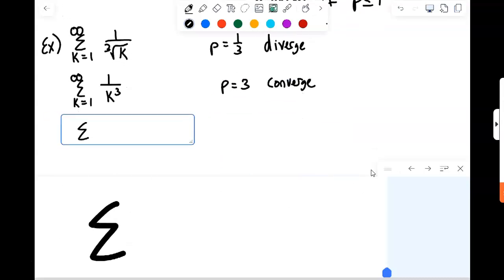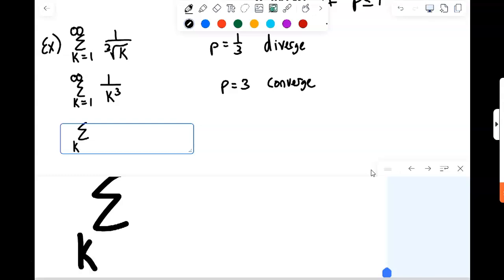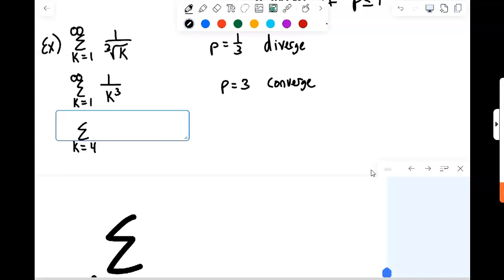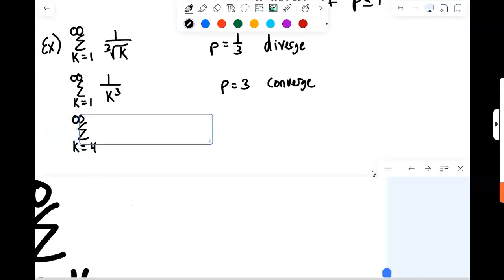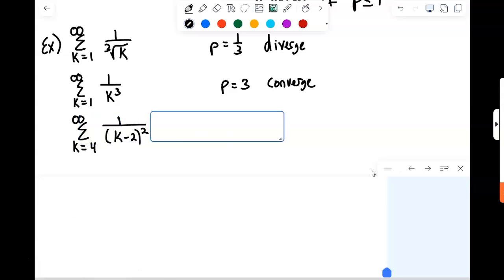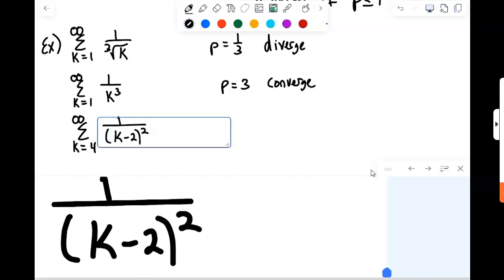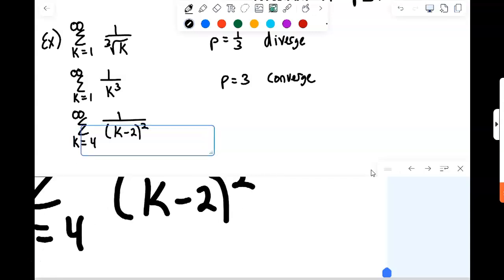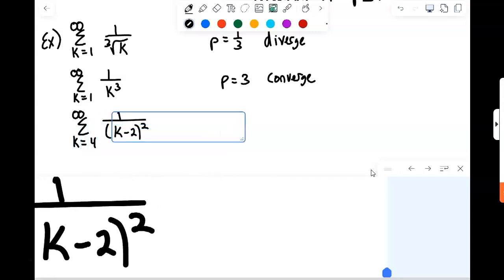One last example here with p-series. They don't have to start at 1. They can start other places. Let's look at the sum from k equals 4 to infinity of 1 over k minus 2 quantity squared. Now that's not a simple k, but if you're plugging in the numbers starting at 4, we can actually shift things backwards.